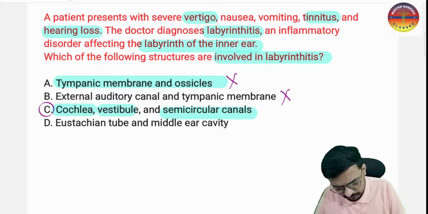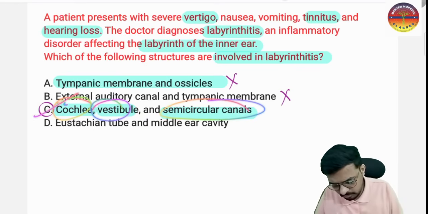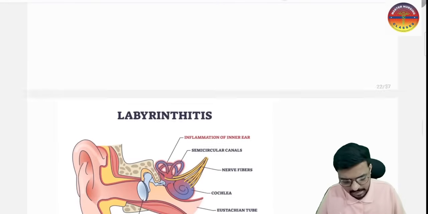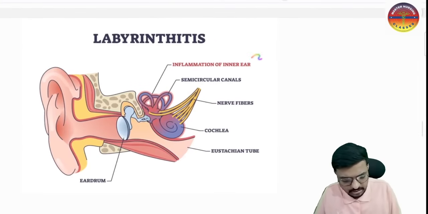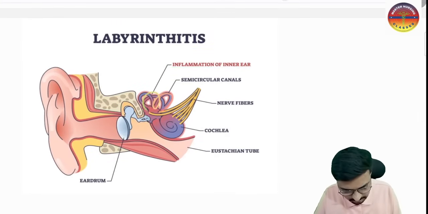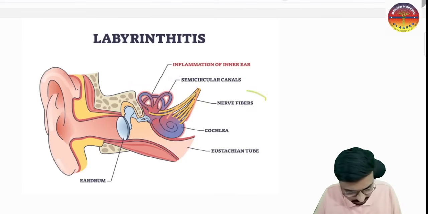If inflammation happens in the cochlea, the vestibule and the semicircular canals, we call this a very important labyrinthitis. That is the inflammation of the inner ear. Here we have the semicircular canals, and here we have the nerve fibers. This is the 8th cranial nerve.